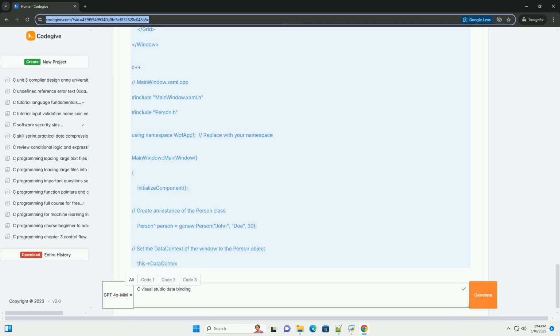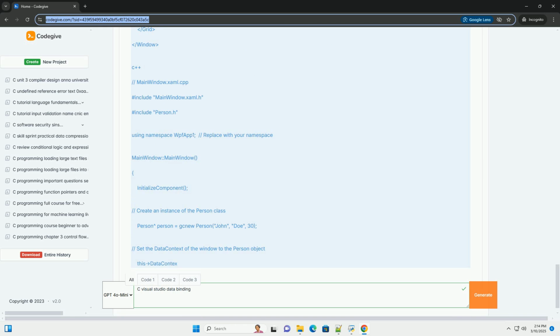2. Define the Person class. Create a Person class that represents the data we want to display. Crucially, implement INotifyPropertyChanged to enable data binding updates. Explanation. INotifyPropertyChanged. This interface is essential for WPF data binding to work correctly. It defines a single event, PropertyChanged.